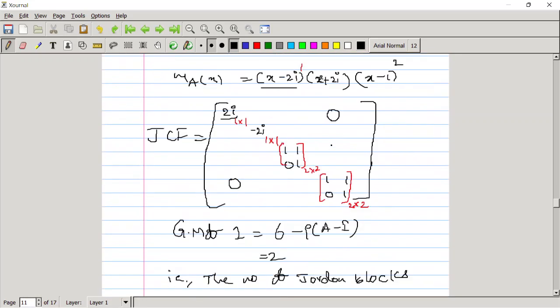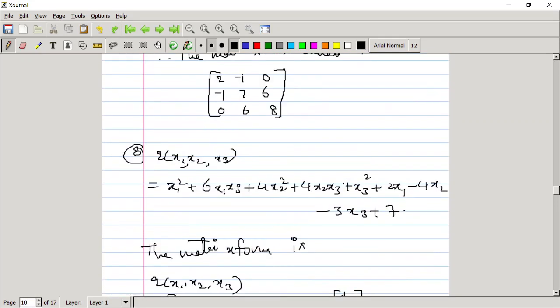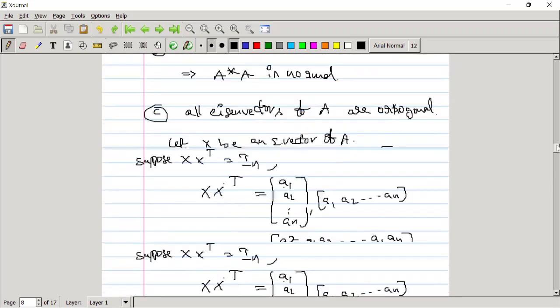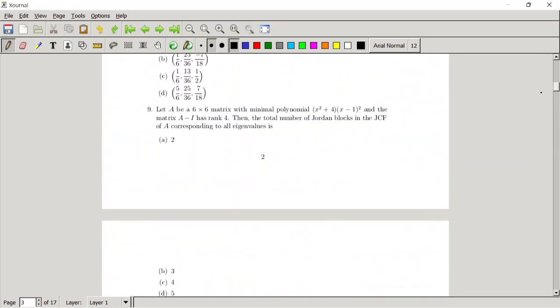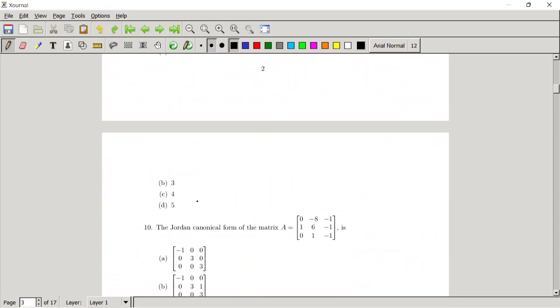So the number of blocks here is 4. So the correct option is C.